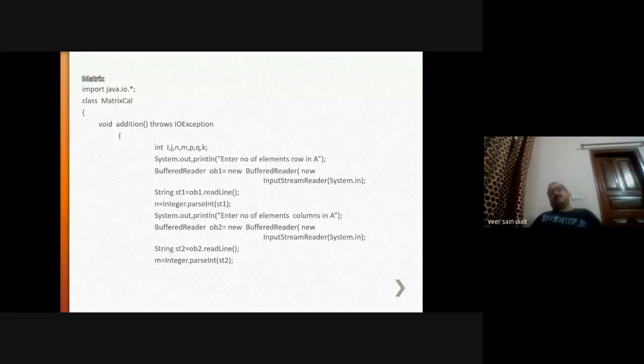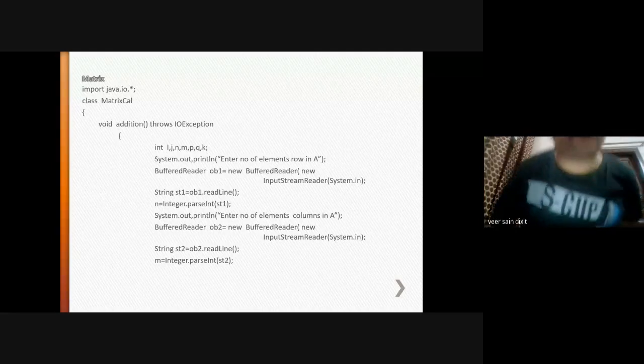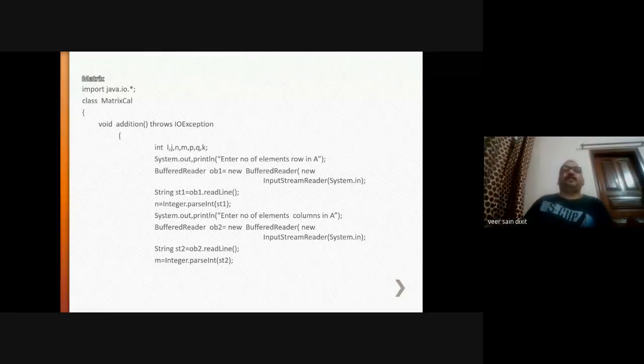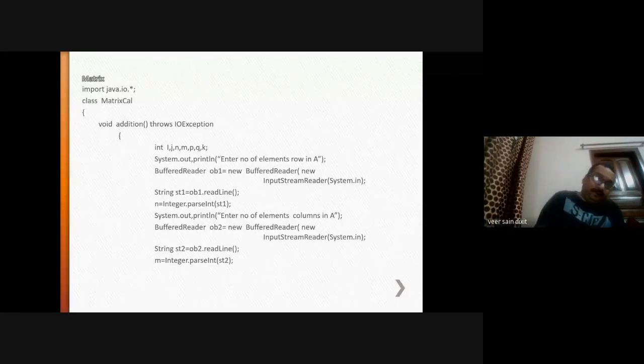In the matrix class, whatever object you create and whatever choice you give, accordingly the function will be called. Suppose I have given choice 1, then the addition function will be called here. What is the syntax of a method in Java? Method name, set of arguments. Since we are not passing any argument from the main function, this method is without any argument.